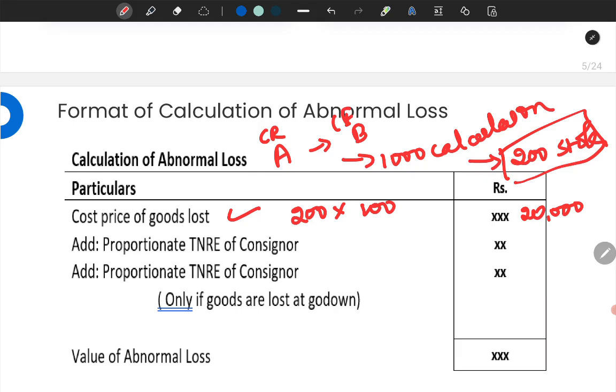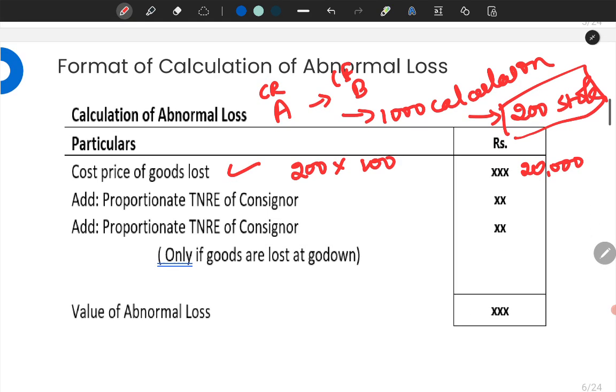If it is in transit, that means the consigner will not be incurring any expenses for that, because these 200 have not reached them. How much have reached him? 800. So if the goods are lost in transit, only the proportionate TNRE of the consigner will be added and the consignee will not be added. Consignee will be added when the goods are lost in the godown.